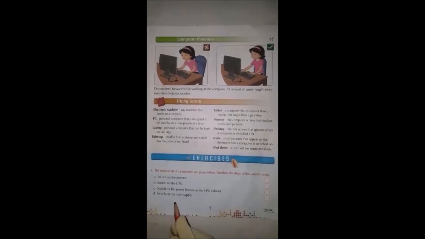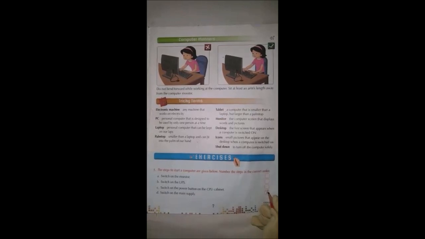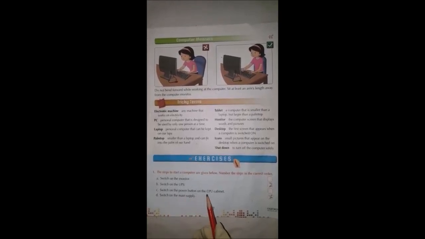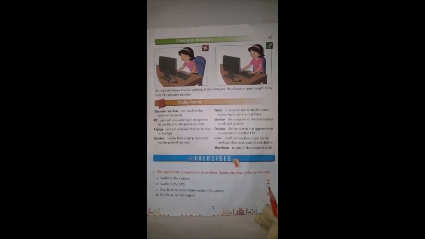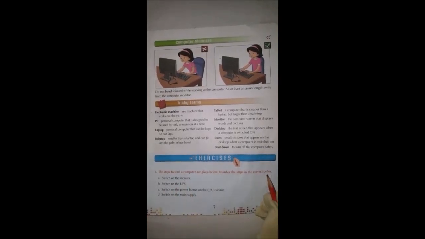What is the first step? D. Switch on the main supply. Write it here. 1. Step number 1. What is the second step? Second step, B. Switch on the UPS. Write it here. What is the third step? C. Switch on the power button on the CPU cabinet. Write it here. 3. Switch on the monitor.